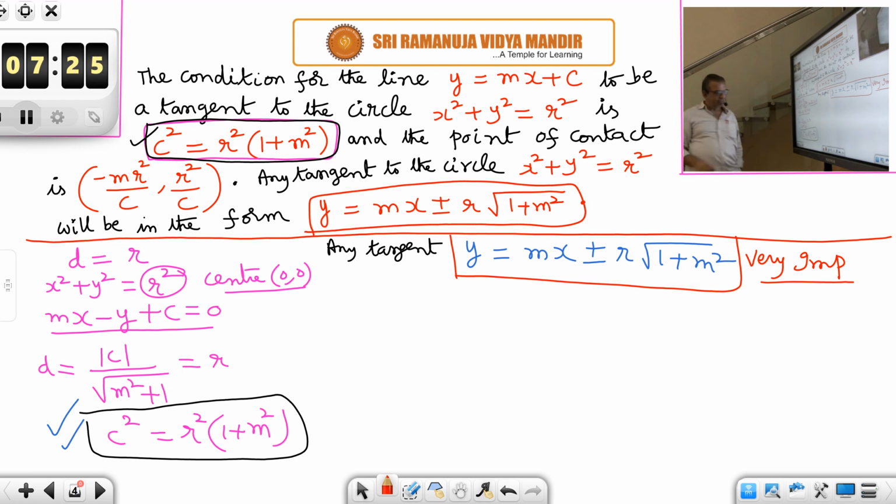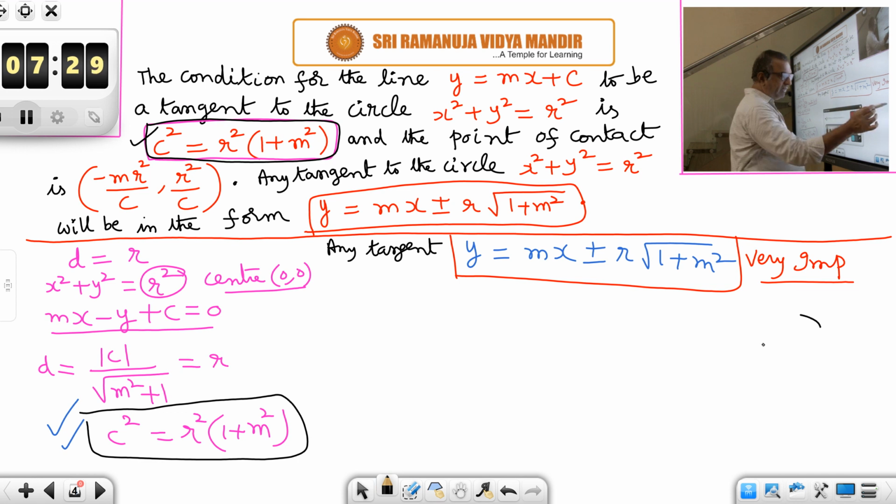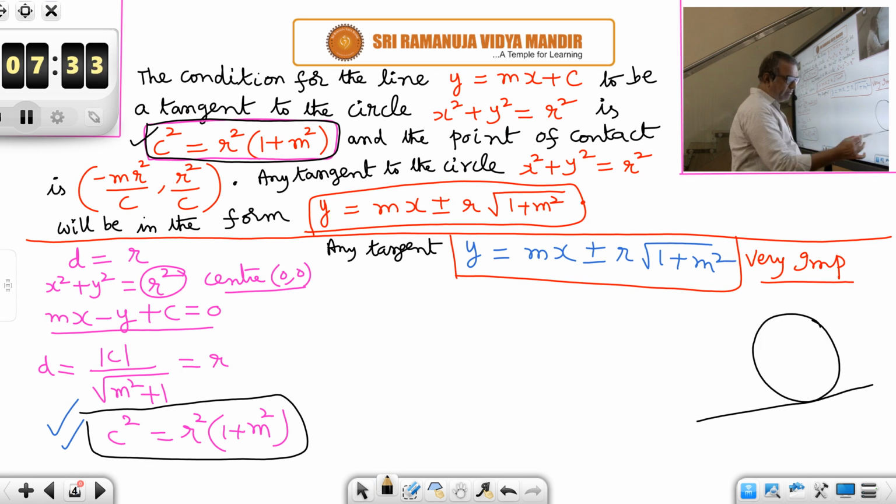Next, point of contact is also very easy. Suppose this is the circle and this is the line y is equal to mx plus c. Y is equal to mx plus c can be written as mx minus y plus c is equal to 0. Suppose the point of contact is x1 comma y1.